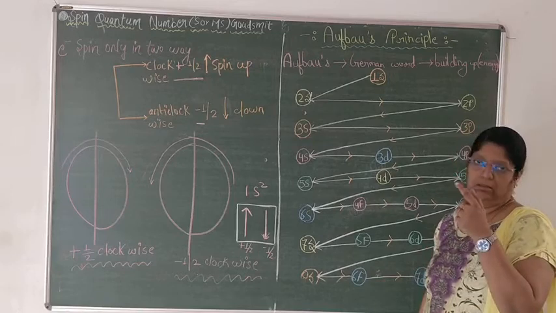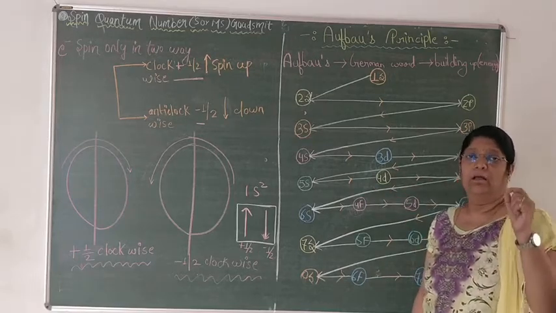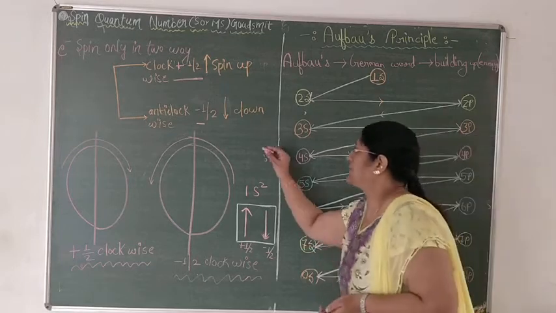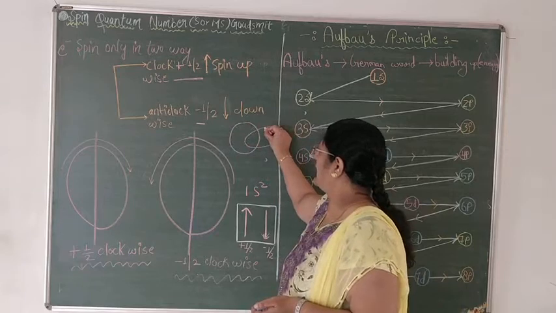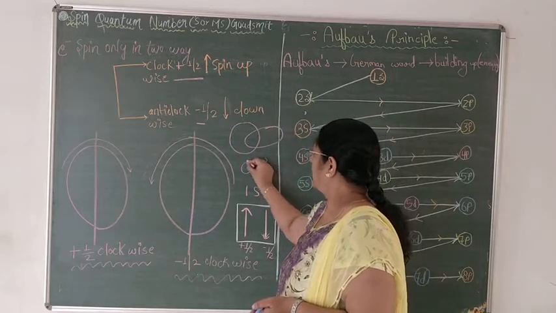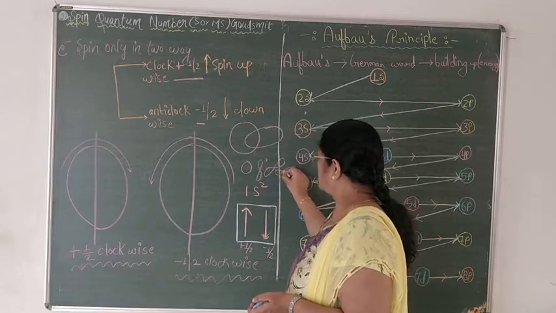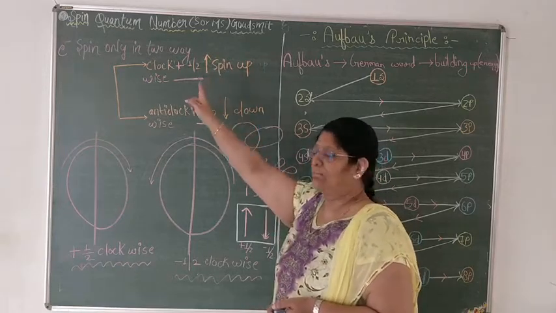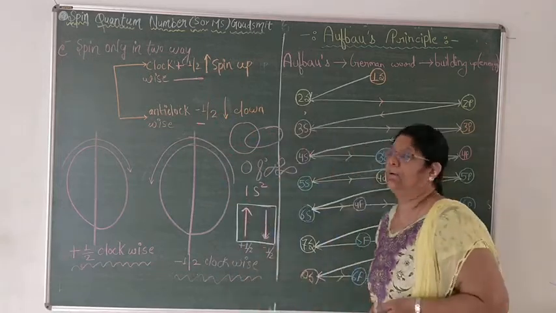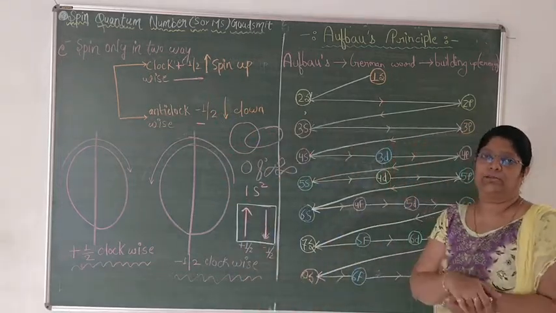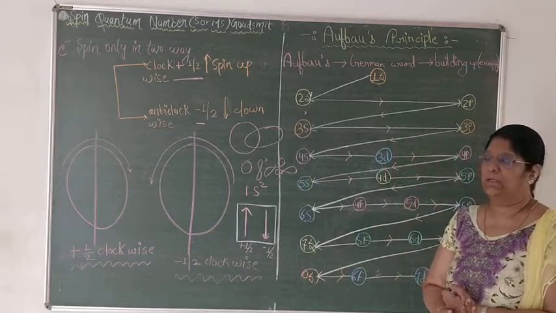As we know according to quantum numbers, in an atom there is a shell, in a shell there is a subshell, in a subshell there are orbitals, that I already taught you in quantum numbers, and in that orbital there is an electron. So it is the filling of electrons in orbitals on the basis of their energy level.